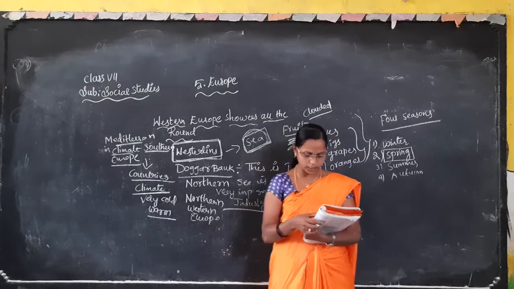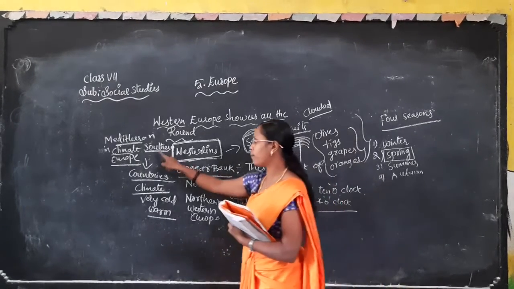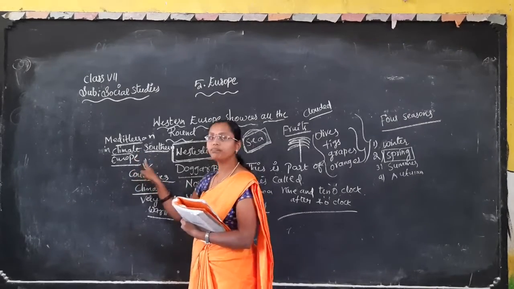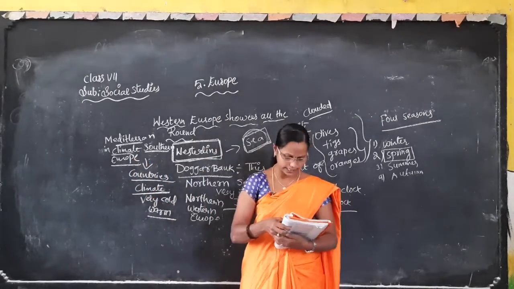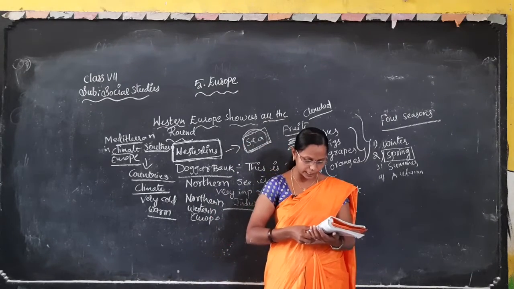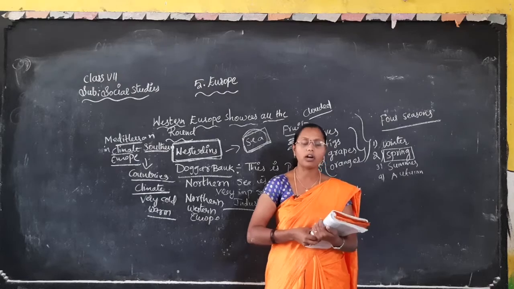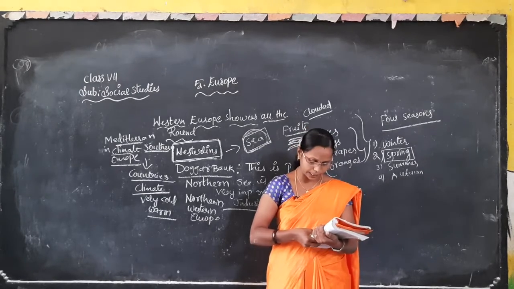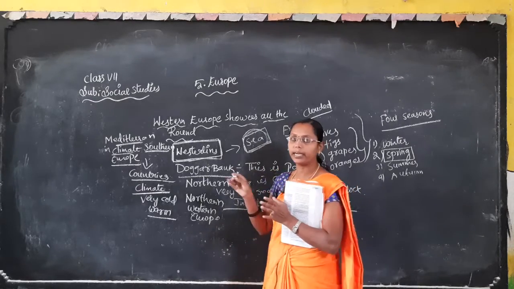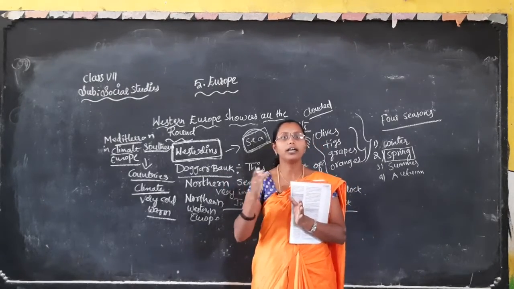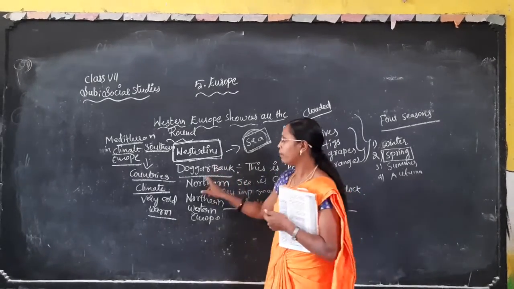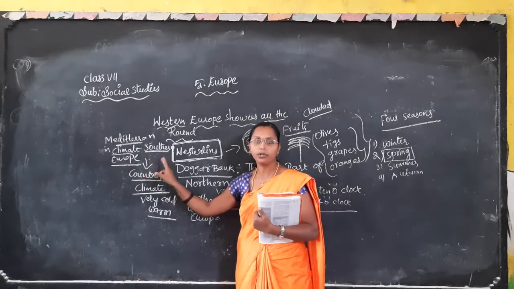And next, we are discussing the Mediterranean climate in Southern Europe. Look at the countries of Southern Europe. They have the Mediterranean Sea to their south, so it is called the Mediterranean climate. The land along the Mediterranean Sea has a distinct climate, which is called the Mediterranean climate in Europe.